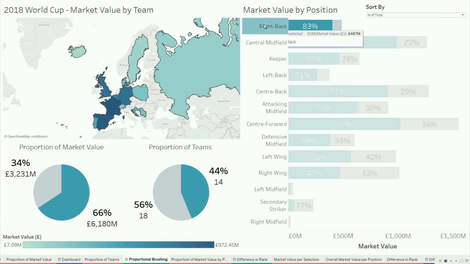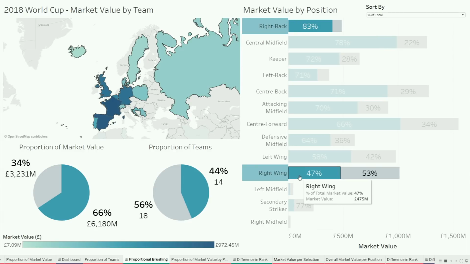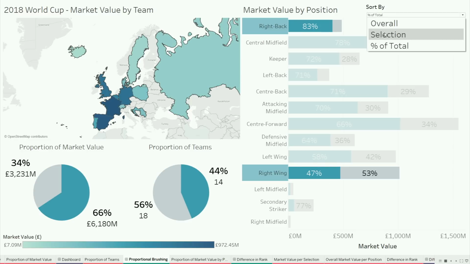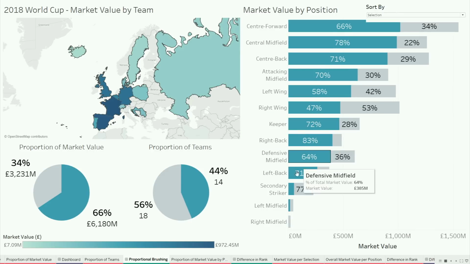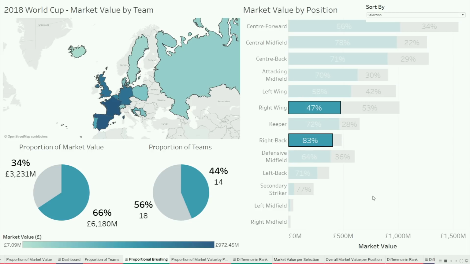Here you can see that Europe is 83% of the world market value of right-back positions, while it's only 47% of the market value of right-wing players. That tells you that Europe is relatively good at right-back and relatively weak at right-wing. However, if we were to look at this just in the way that you might if you're filtering, so I've sorted this now by the selection, by the blue bars, which is the only thing you'd see if you applied a filter, you would just see the absolute value and say, Europe has more valuable right-wing players than right-back players.